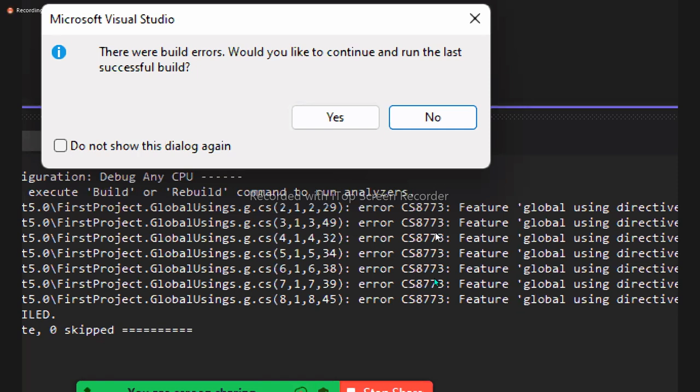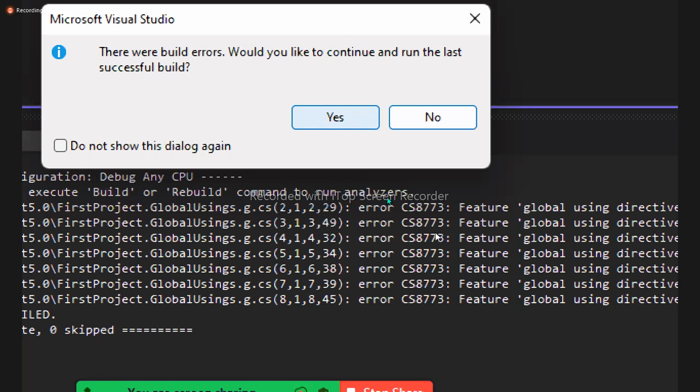It is telling you there are errors in the code. Shall I run the old one? Don't run this. All of you be careful with this. When you get this, most of the people will select this checkbox, Don't show this dialog box again, and click on the yes button. And you are done. From now onwards, it won't show you any errors.